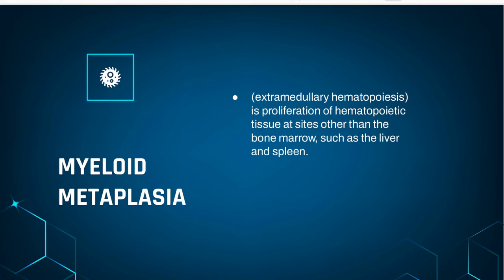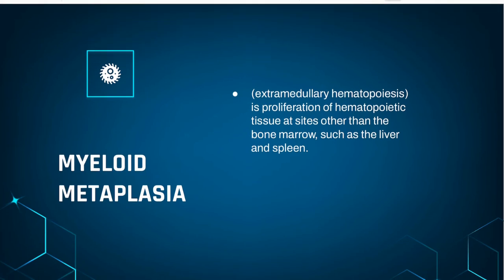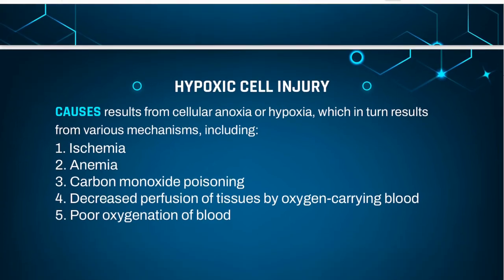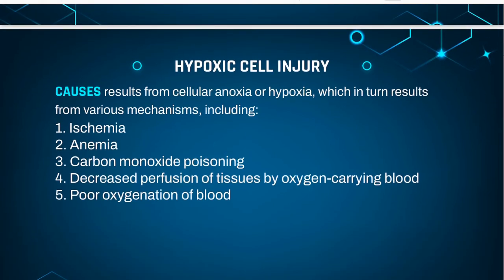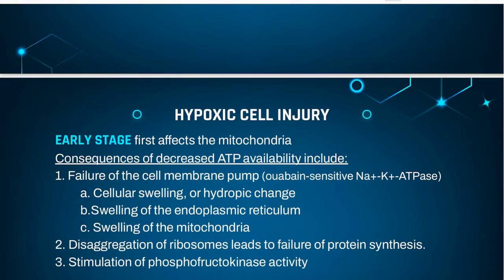Causes of hypoxia include carbon monoxide poisoning, which results in diminution in the oxygen carrying capacity of red blood cells by chemical alteration of hemoglobin. Decreased perfusion of tissues by oxygen carrying blood, which occurs in cardiac failure, hypotension, and shock. Poor oxygenation of blood secondary to pulmonary disease.